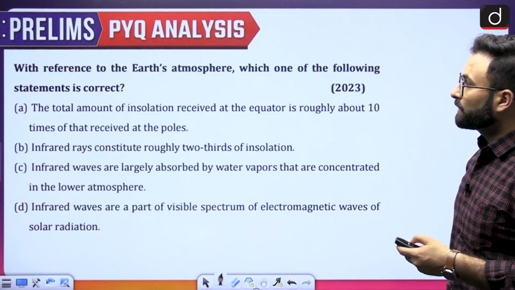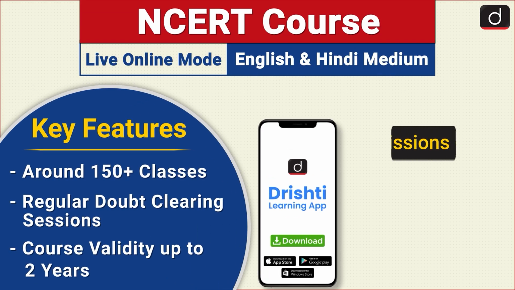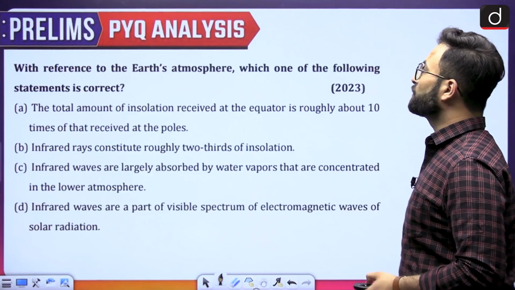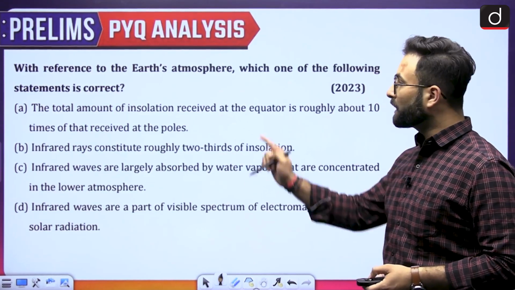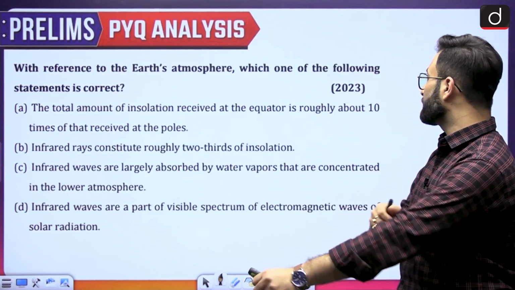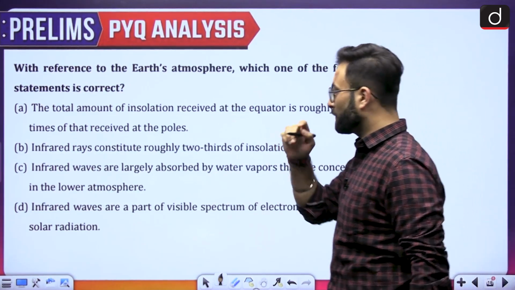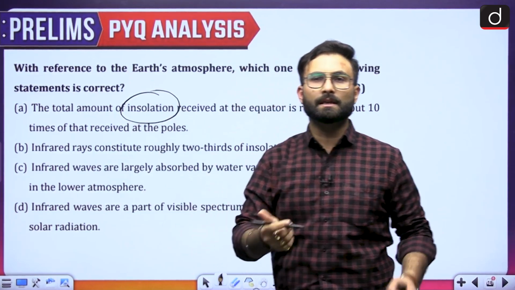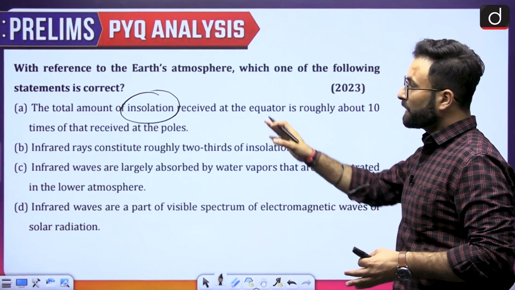Now let's move further to the next question. So the question is, with reference to the Earth's atmosphere, which one of the following statement is correct? The total amount of insolation received at the equator is roughly about 10 times that received at the pole. So now if you look at this particular statement, they are saying that the amount of insolation is basically amount of heat which is coming from sun towards the earth. Okay, so that is your insolation.